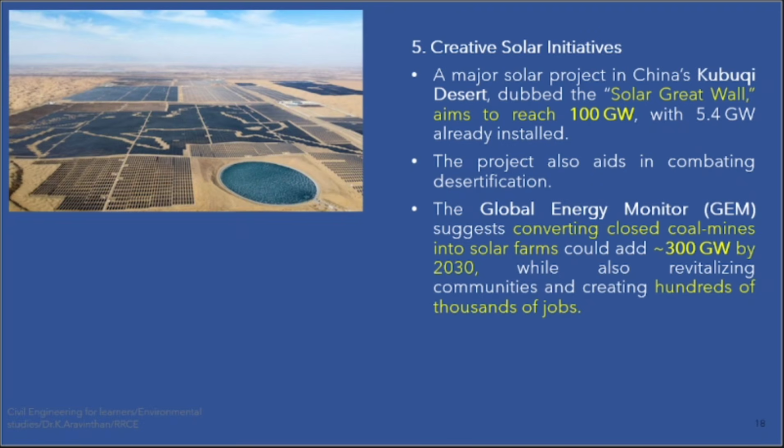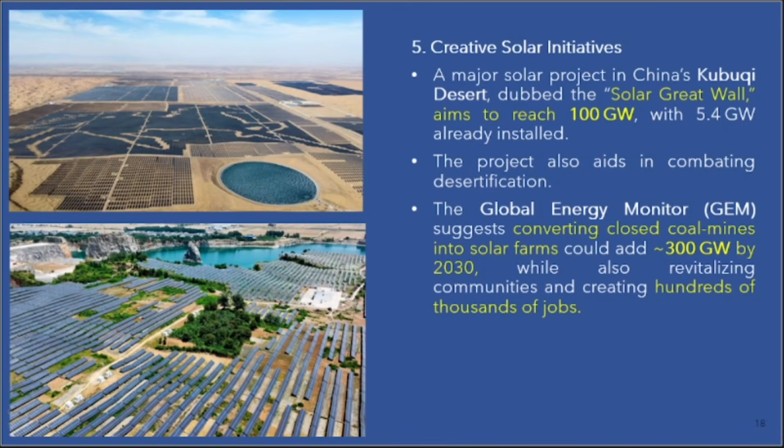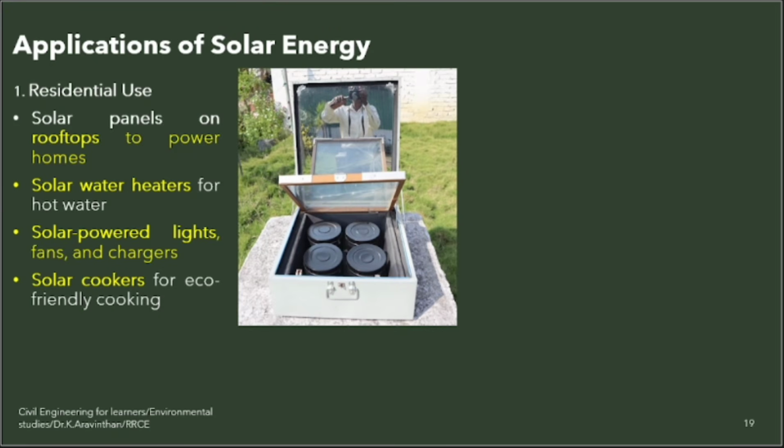Renewable energy comes from the place where they were digging the coal. Can you see this place? This is a coal mining area. They have stopped the coal mining and they have installed solar panels above this. Can you see the mountain here? This mountain mining has been stopped. Then they have installed all the solar power panels, and around 300 gigawatt by 2030 they are targeting. So like that, non-renewable energy has to be closed. Renewable energy they have developed. That is why they are superpowering.